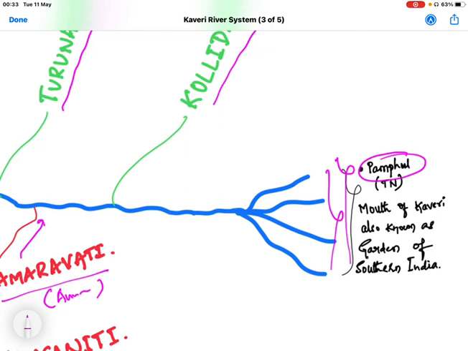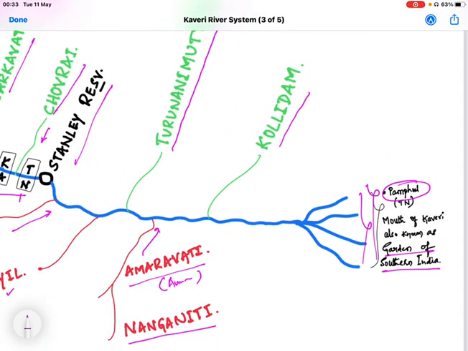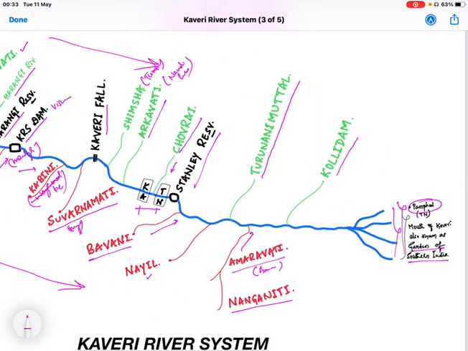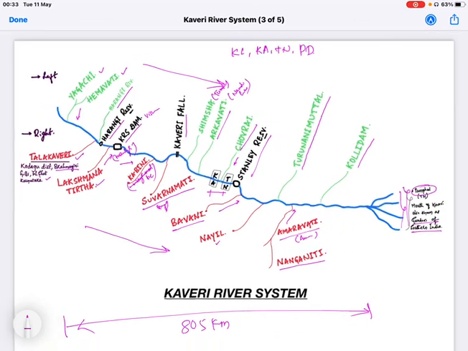It is also called the Garden of South India. The river Kaveri is also called Dakshina Ganga. Okay, that's it.